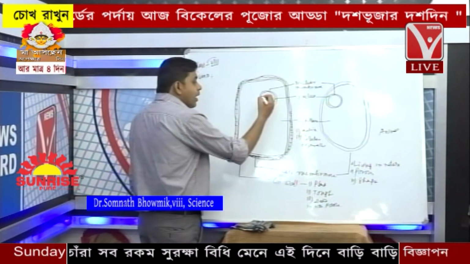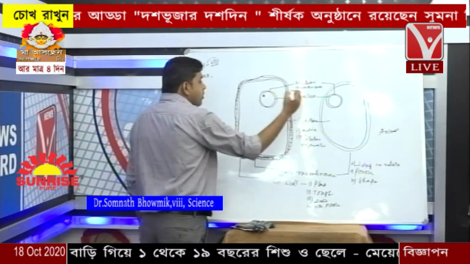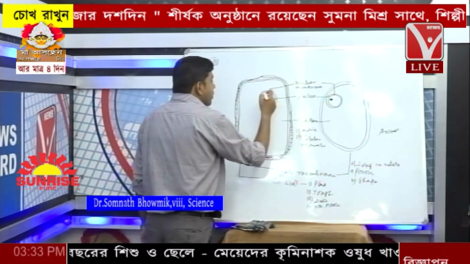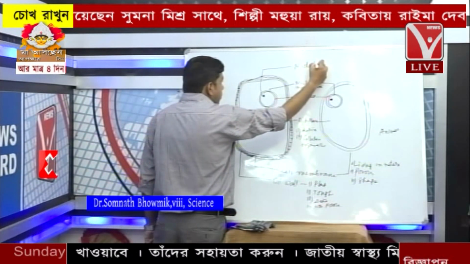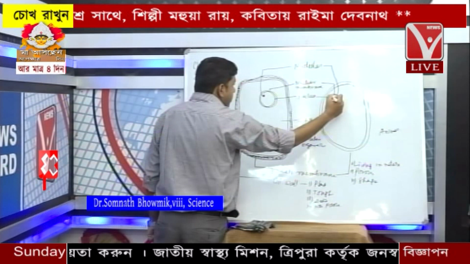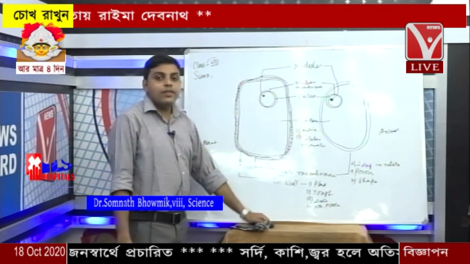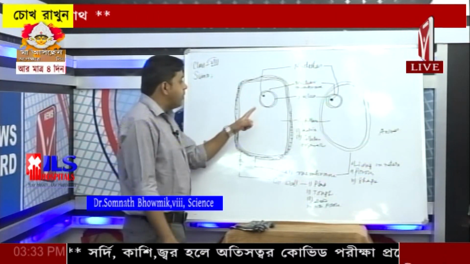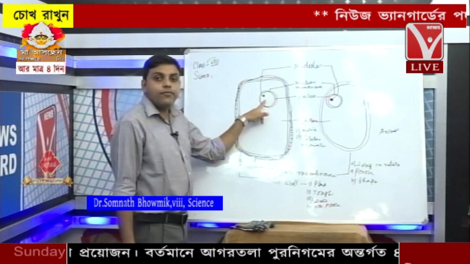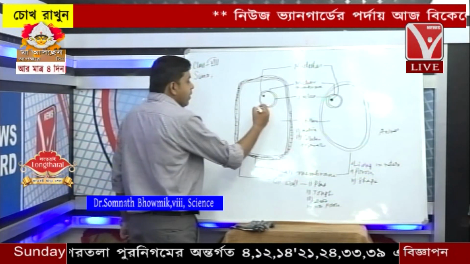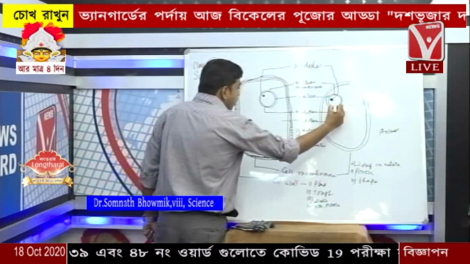Now within the nucleus there is one more small spherical cellular structure. This is called the nucleolus. In the case of the cell, this matrix is called the cytoplasm, and in the case of the nucleus, this matrix is called the nucleoplasm. So this is the nucleoplasm.